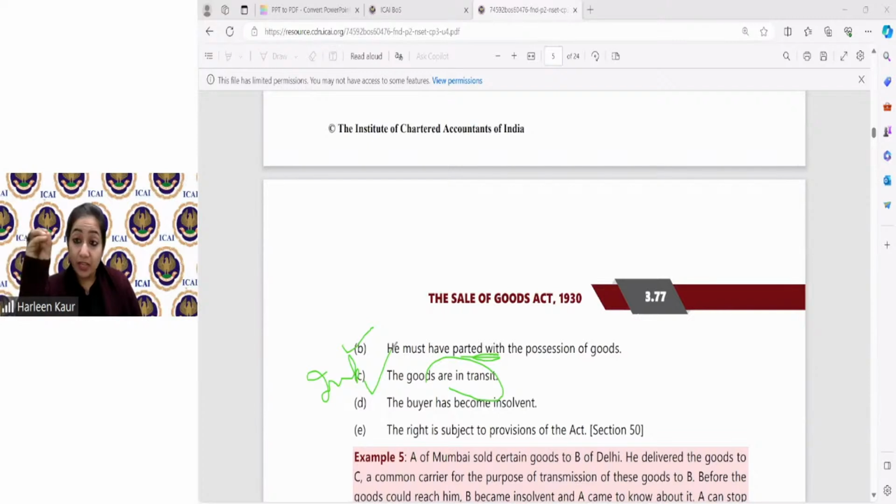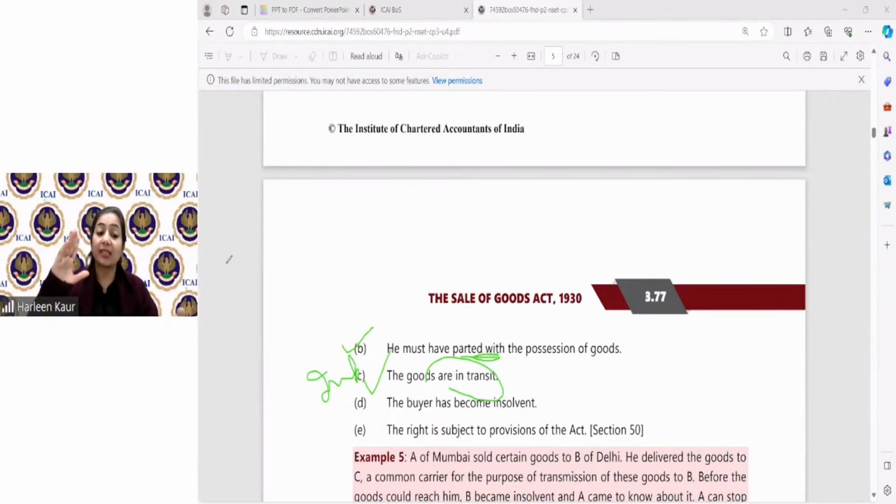Buyer has become insolvent. Very important condition here. The buyer should have become insolvent. Then only you can stop the goods in transit. And this right is subject to the provisions of this Act. Subject to the provisions of this Act means this right has to be exercised according to whatever is written under the Sale of Goods Act. For example, where you have parted with the goods and the buyer has become insolvent, but the goods have already been delivered to that buyer, then you cannot take the goods back, because the goods should be in transit. So whatever other provisions are applicable have to be kept in mind while applying this Act. This is the meaning of right subject to provisions.